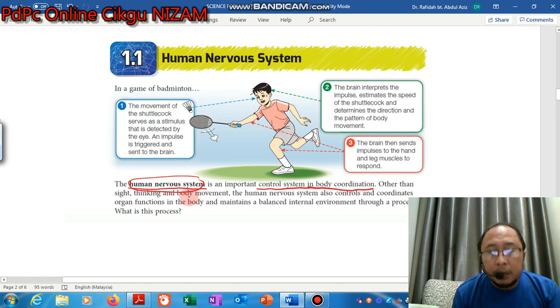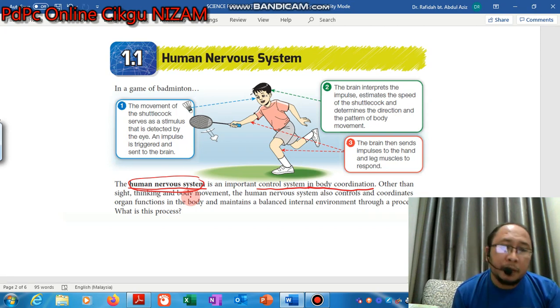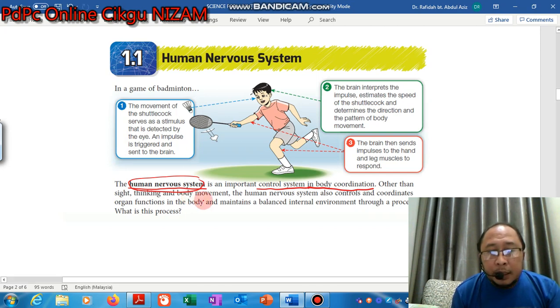If not, something else will happen to our body, to living organisms, and they cannot survive in their life. So at the end, it will cause the living organism to die.